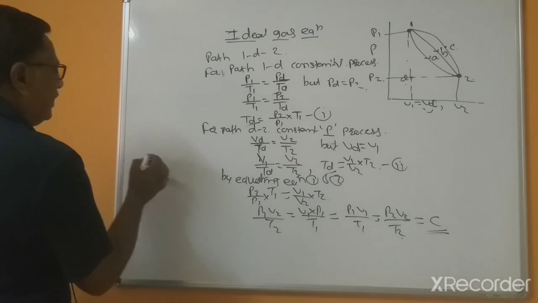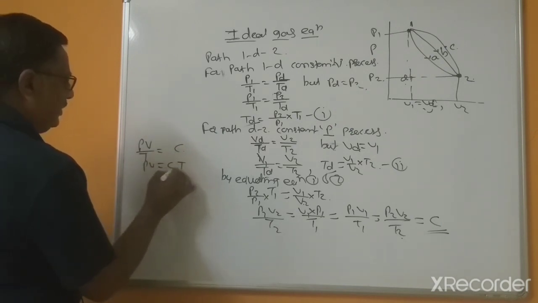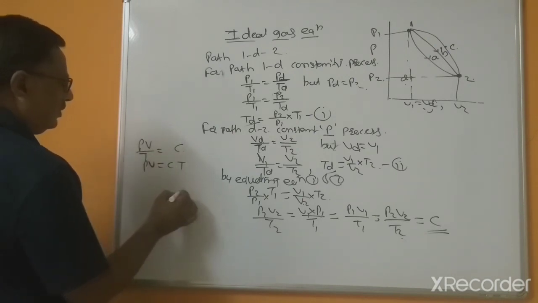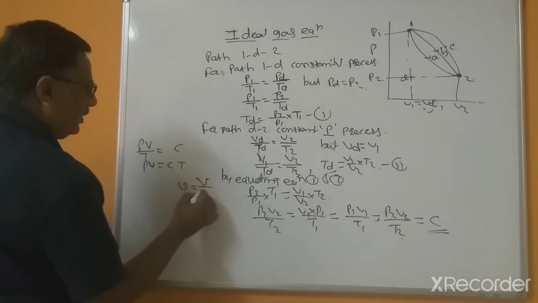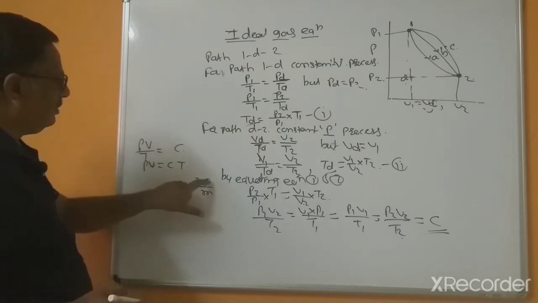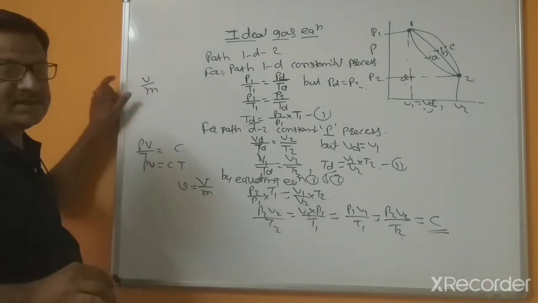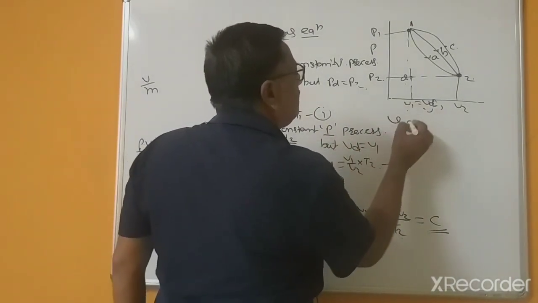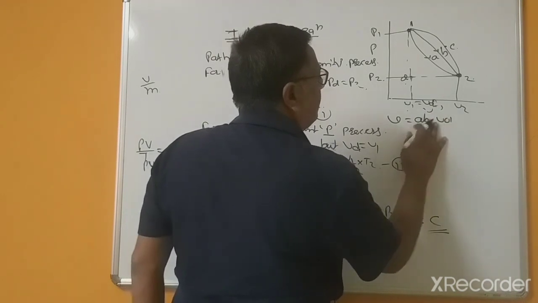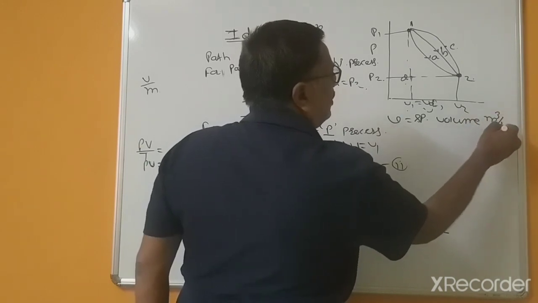Right, and again we can simply write PV divided by T equal to C, or PV equal to CT. Here v is the specific volume, not absolute volume, equal to volume divided by mass, and its unit is meter cube per kg.